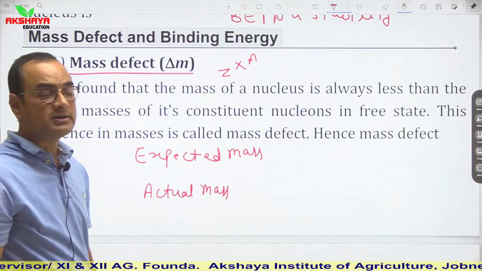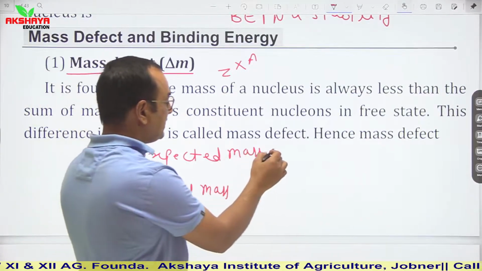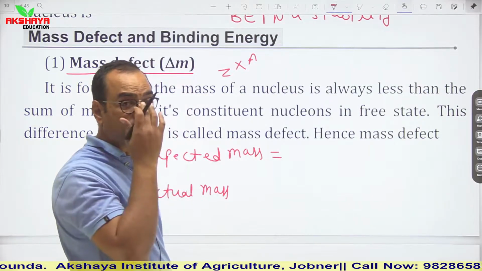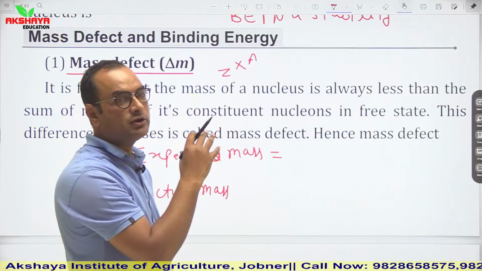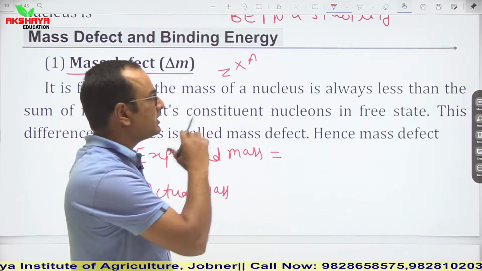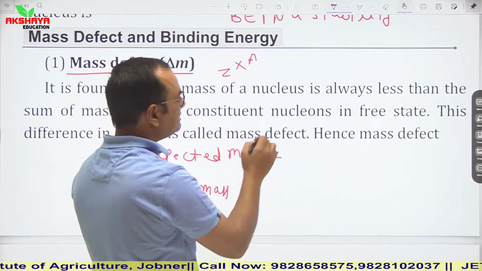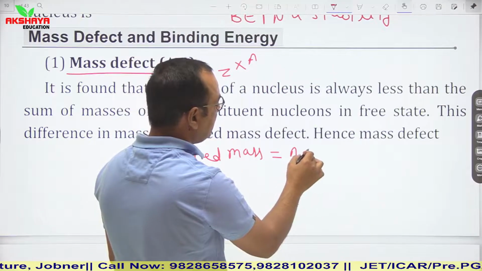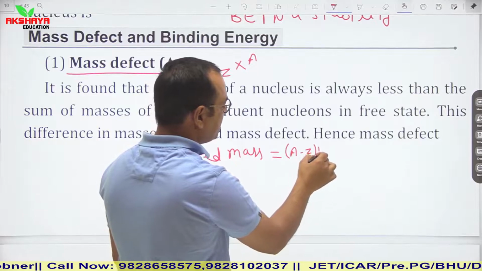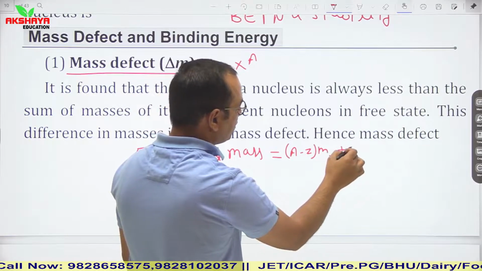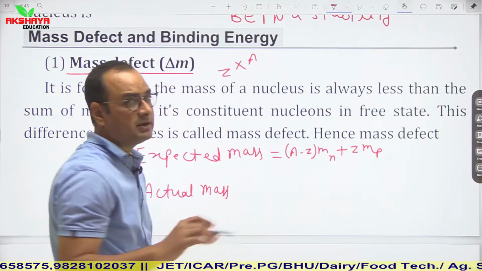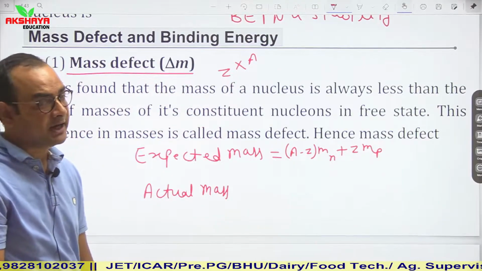We are given an element ZXA. In that ZXA, expected mass or calculated mass is equal to the mass of nuclei, or you can say mass of nuclides. So here A minus Z is the number of neutrons, N, plus Z. So mass of neutron is A minus Z times the neutron mass, plus the mass of protons, ZMP. So this is the calculated or expected mass.